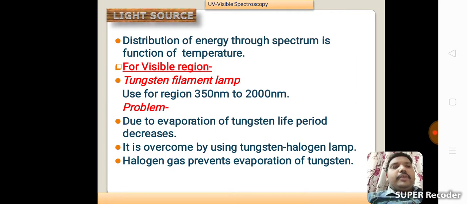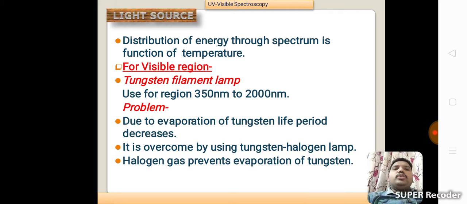Now the components present in UV visible spectroscopy. The first component is the light source. The distribution of energy through the spectrum is a function of temperature. For the visible region, a tungsten filament lamp is used for the region 350 nanometers to 2000 nanometers.